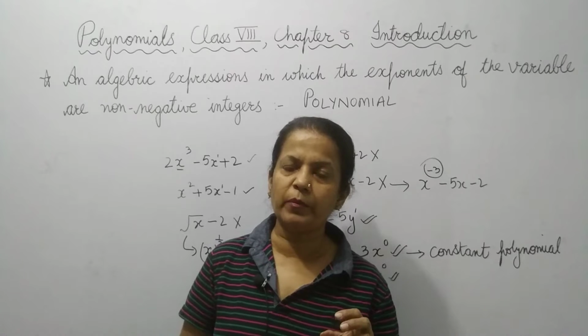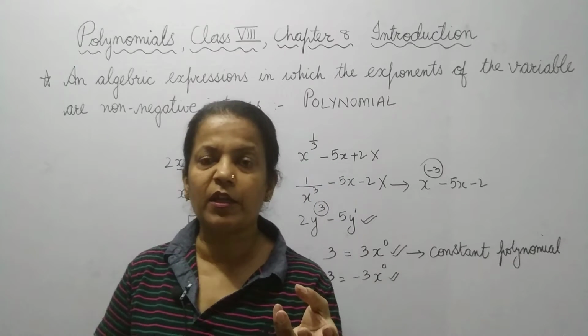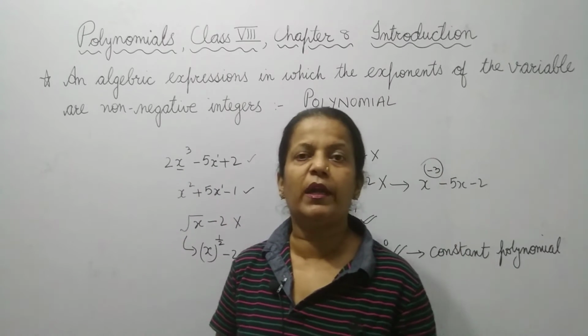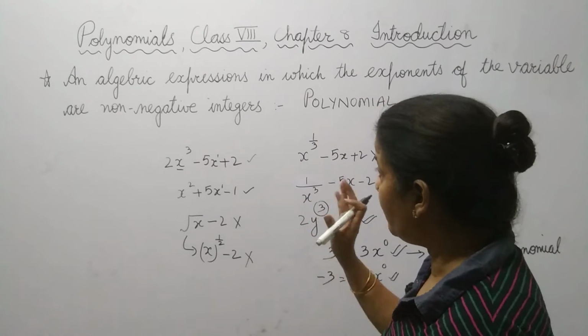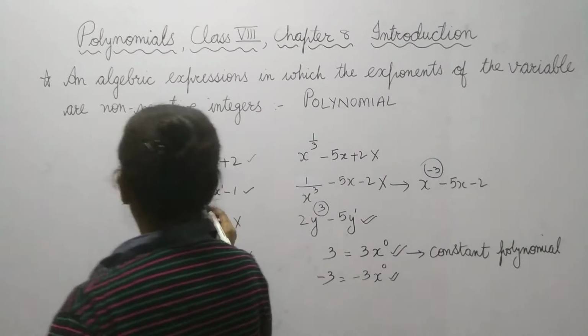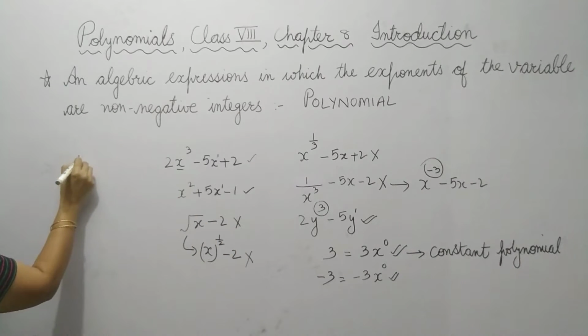So what is a constant polynomial? A number with which no variable is written is a constant polynomial. The variable can be in the fraction form also.